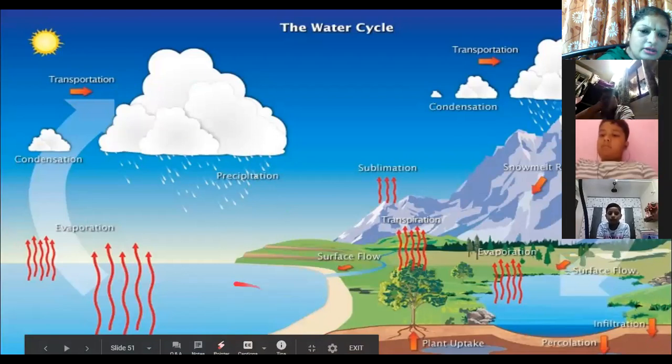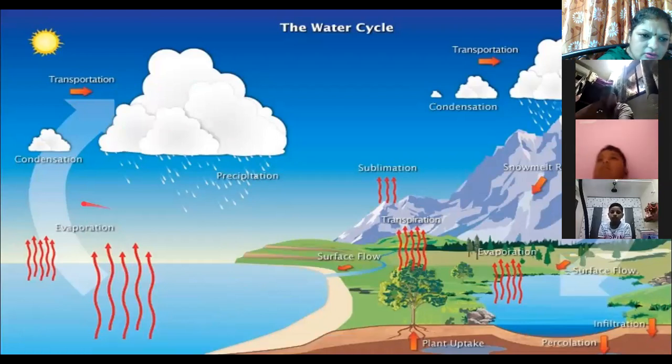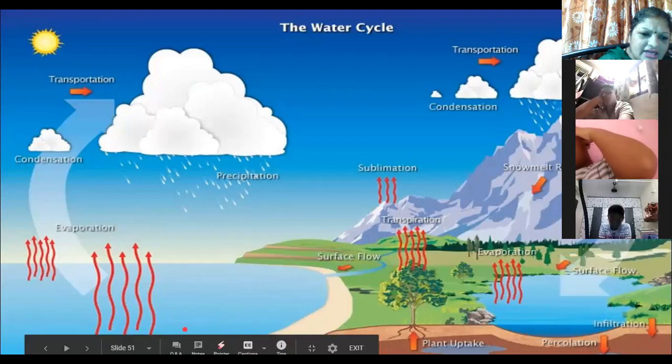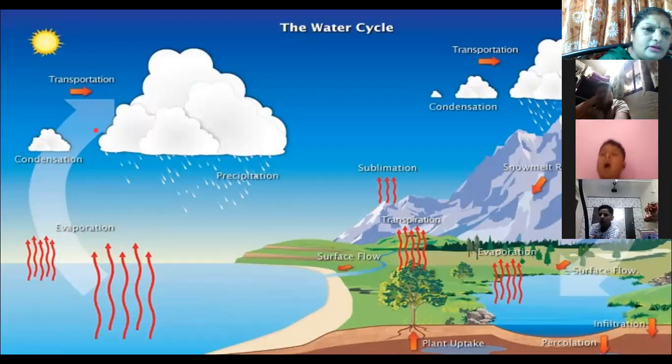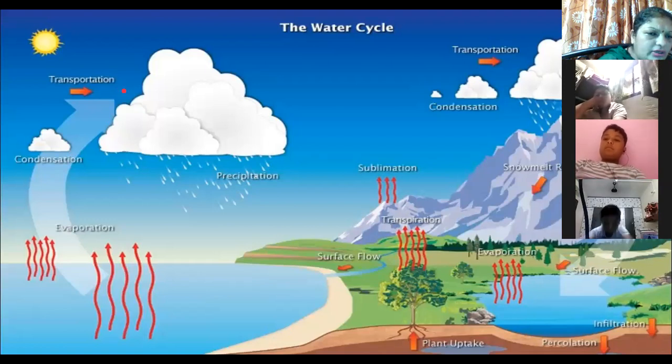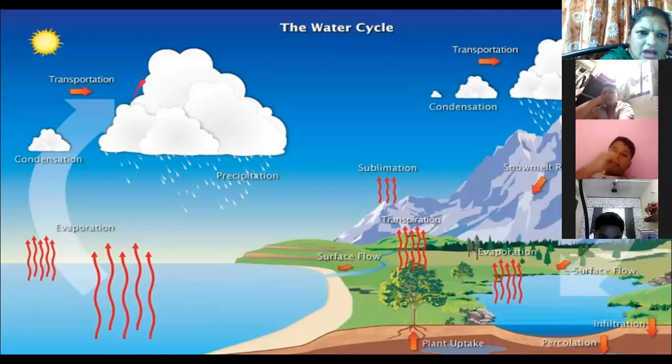So water in the seas and the oceans gets heated up. That water vapor will rise up. It turns into water vapor. What is that process called? When water gets heated and converts into water vapor, it is known as evaporation. Now what happens after evaporation? The water vapor is rising up. That is transportation. Now this water vapor cools down and forms what? Clouds. So formation of clouds is condensation: evaporation, transportation, condensation.